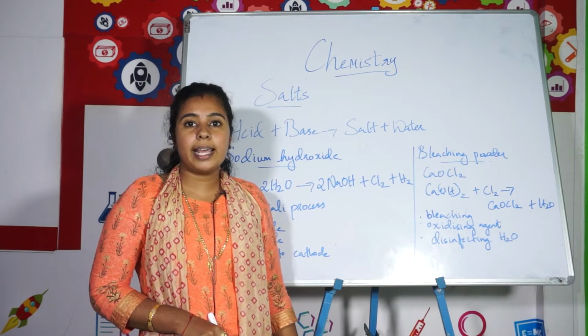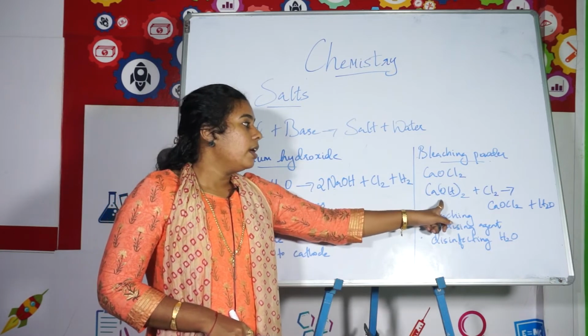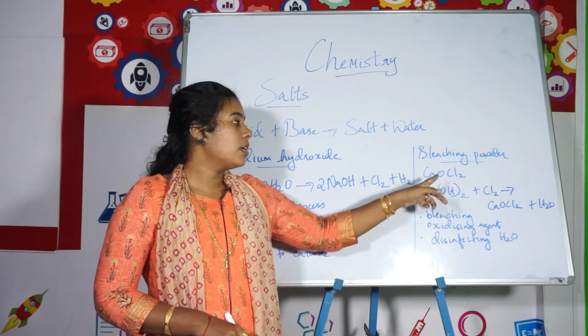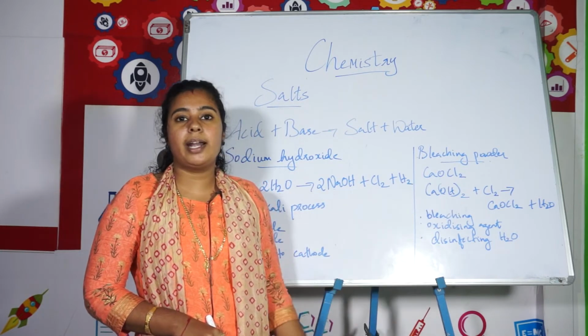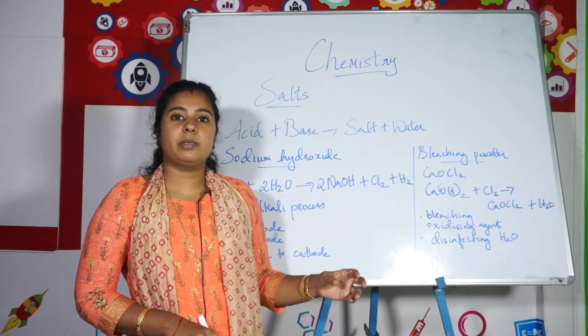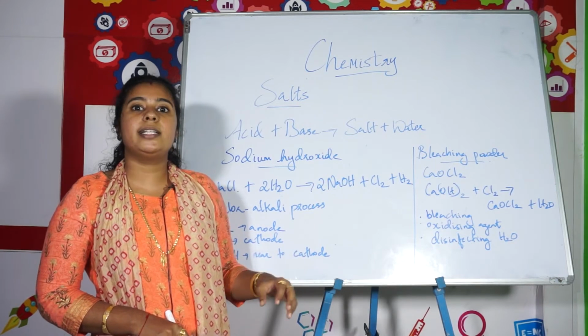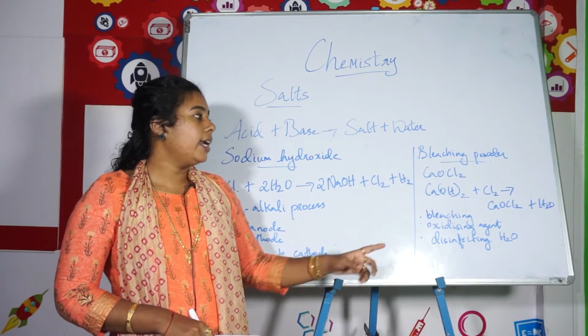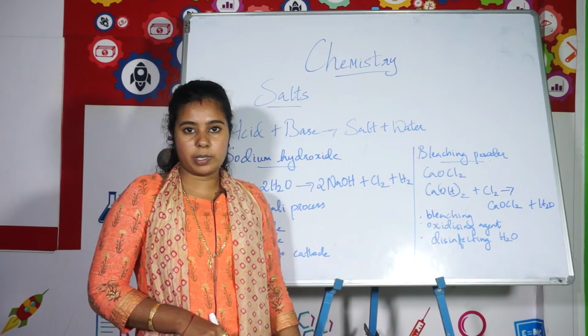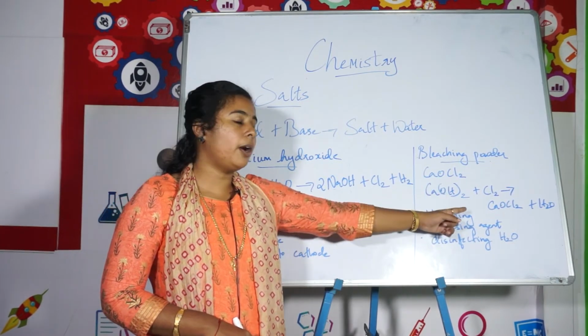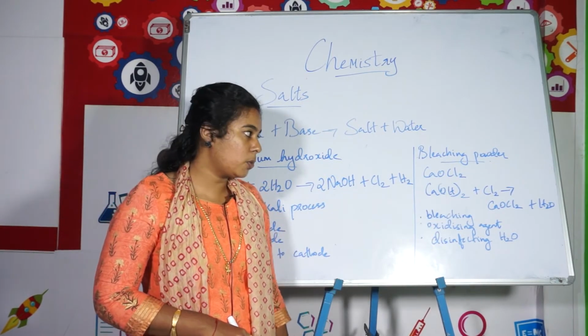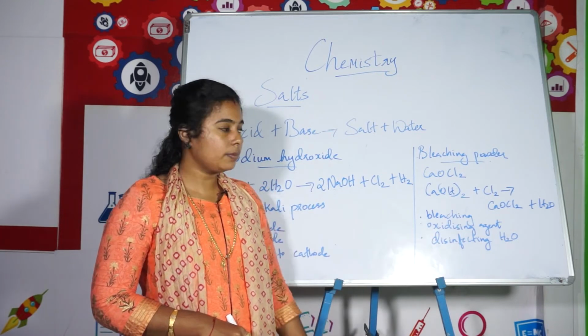It is known as slaked lime. So you are passing chlorine gas to the calcium hydroxide solution. First calcium hydroxide is taken in small amount and it is dissolved in water. Then after that chlorine gas is passed to it. So you get bleaching powder, that is CaOCl2, along with water.